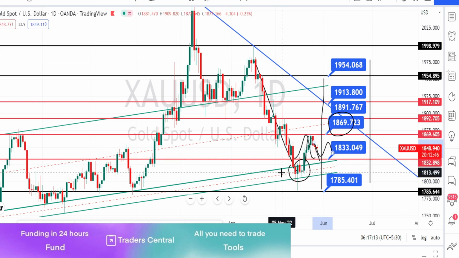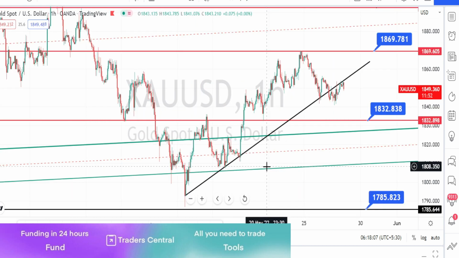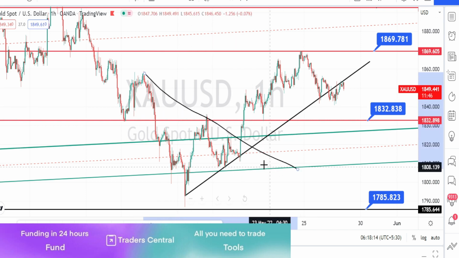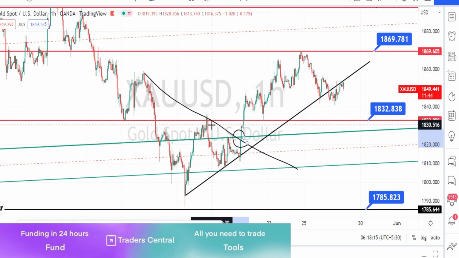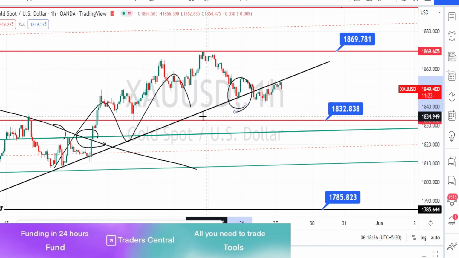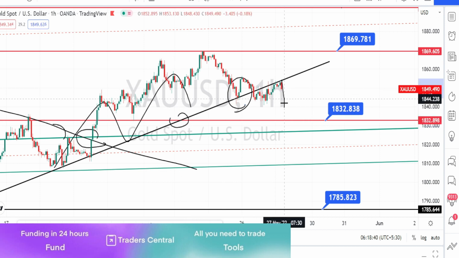Let us do the analysis in hourly time frame. I am in hourly time frame. When we look at the price action in hourly time frame, it was on a very nice bearish trend and it broke this resistance line and again it went on a bullish trend, and currently when we notice the price action, it has broken this support line or the trend line and it is trying to go on a bearish side retracement.